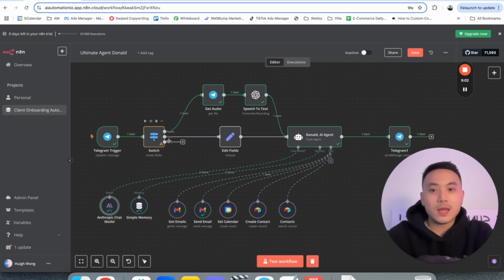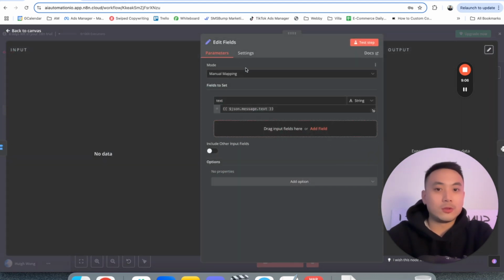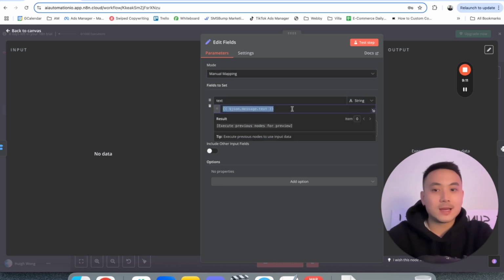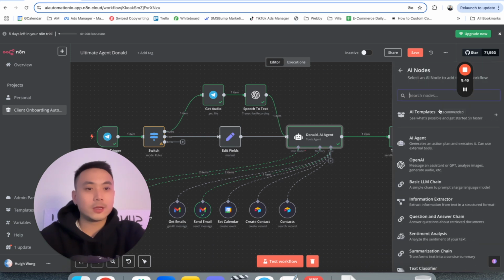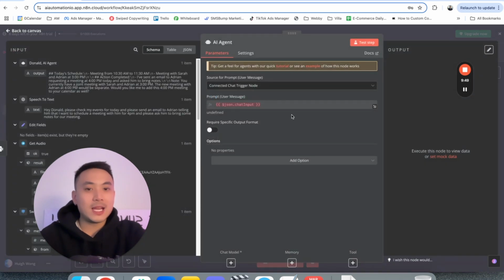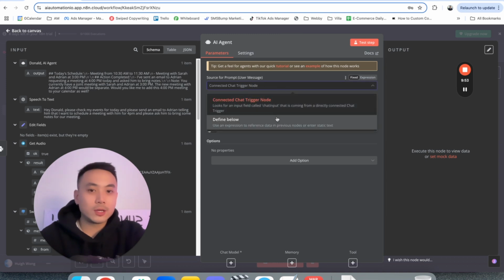If a text file gets inputted, this is called manual mapping. We're going to click on mode, manual mapping, and then paste this text right here. That's pretty much all we're going to do for the edit field, because we want to make sure the AI agent is receiving a text input. After we've set all this up, we want to add an AI agent. We click on advanced AI, click on AI agent, and rather than connected chat trigger node, we're going to click on define below.